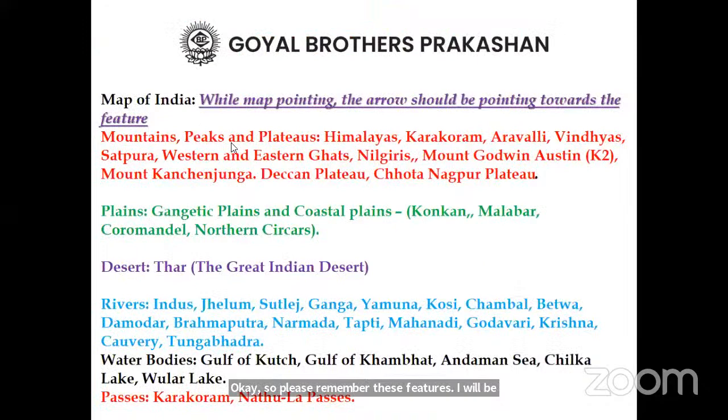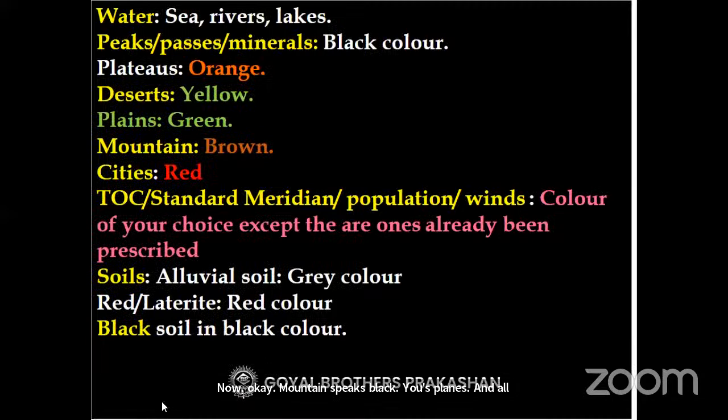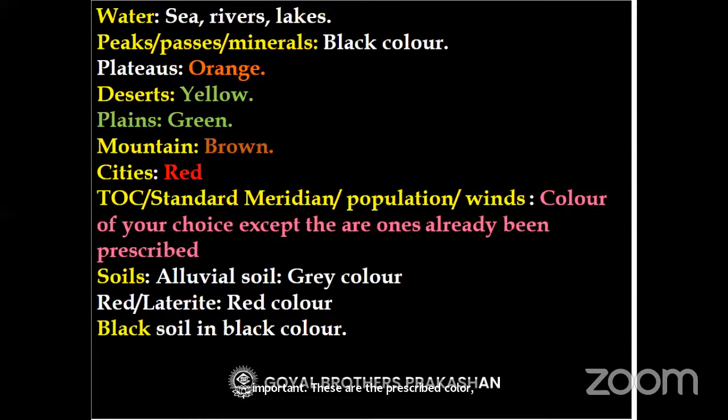Okay, mountains, peaks, plateaus, plains, and all this. Now, this is very, very important. These are the prescribed colors by the various top level geographers. Water, okay, sea, river, lakes will be shown in blue color. Peaks, passes, minerals are to be shown in black color. Plateau to be shown in orange color. Desert with yellow. Plains with green. Mountain with brown. Cities with red dots.